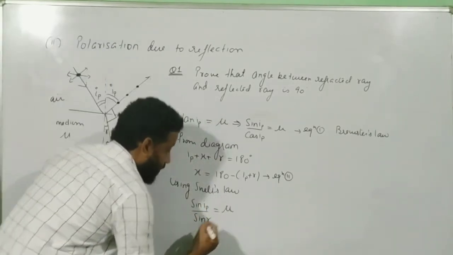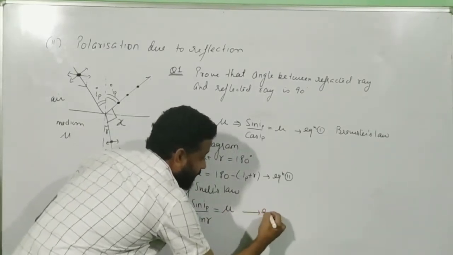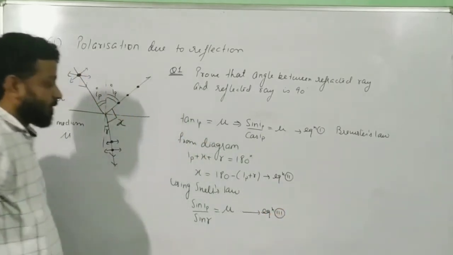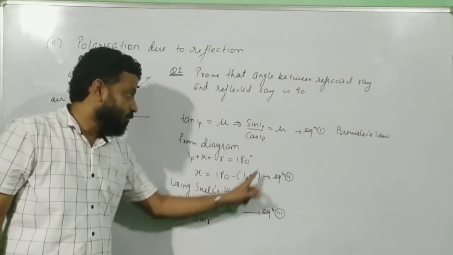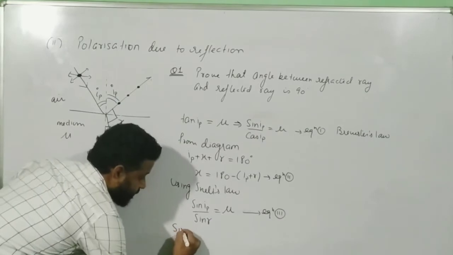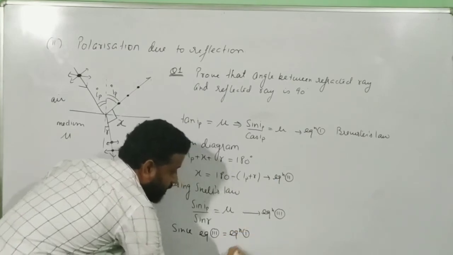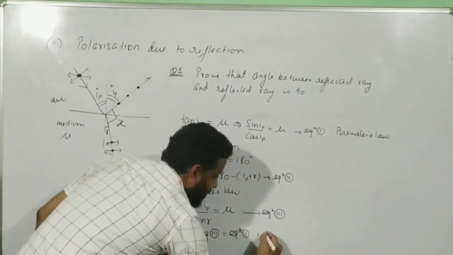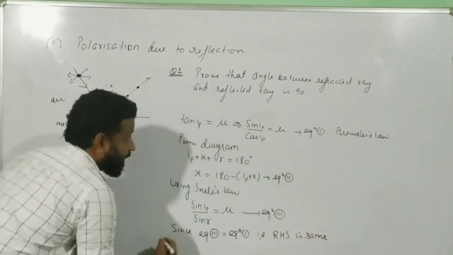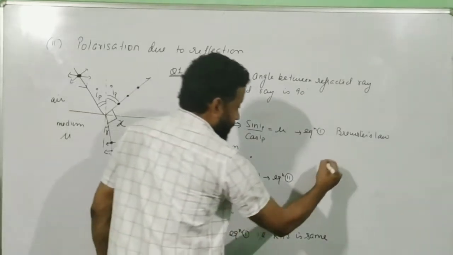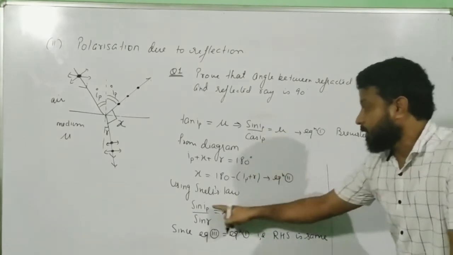Consider this as equation 3. Now, if you see equation 3 and equation 1, and if you compare, the right hand side is mu and mu. So since equation 3 is equal to equation 1, that is RHS is same, this is mu, this is also mu, that means this ratio and this ratio will be same.